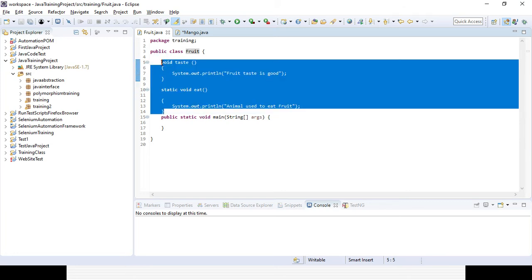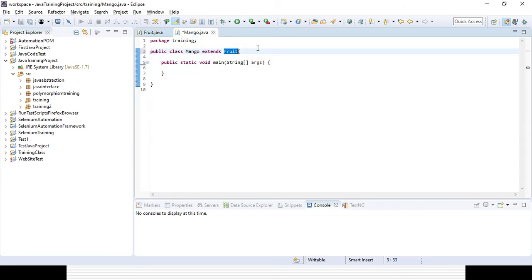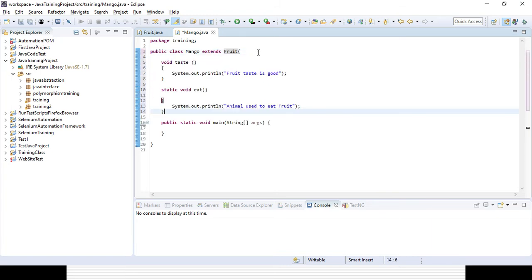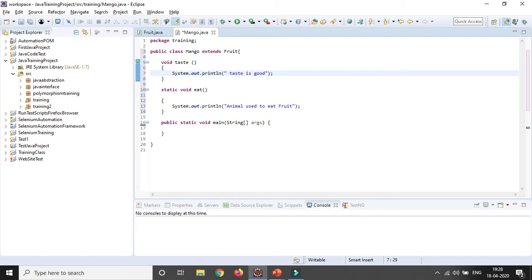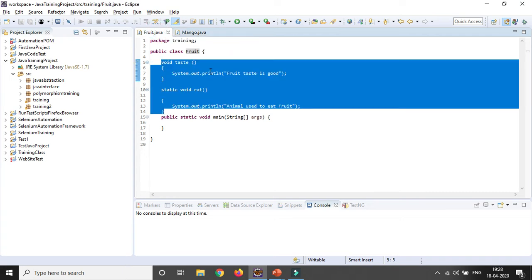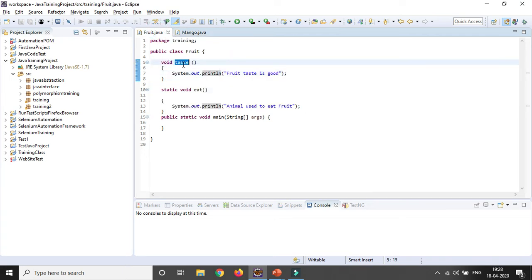One is static and another is non-static in my child class as well. So void test, and here I am just changing the body: taste of mango is good. And for the eat method, I am also changing the body: animal used to eat mango. So I have created two methods in both my parent class and my child class, one non-static and one static.